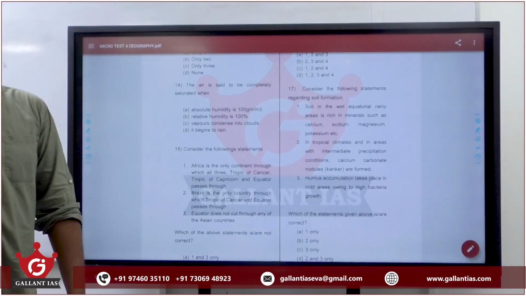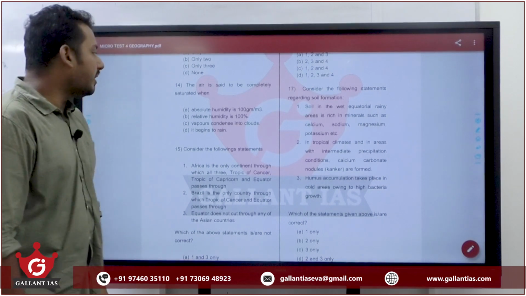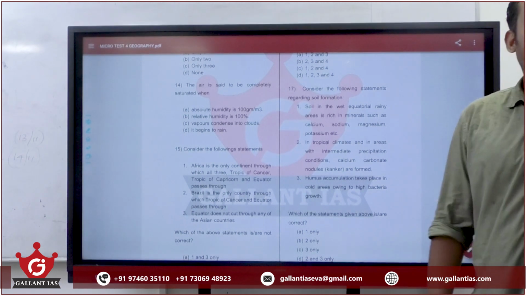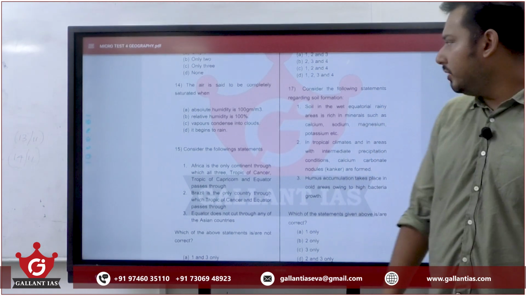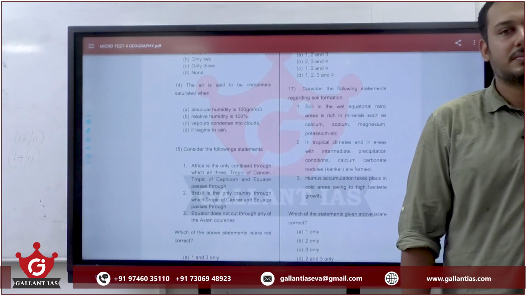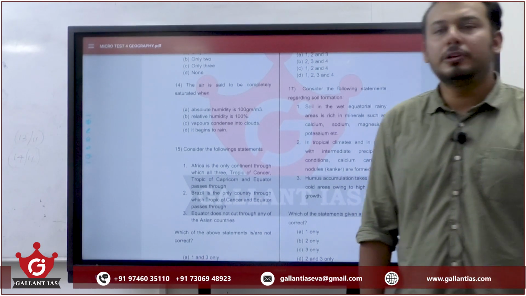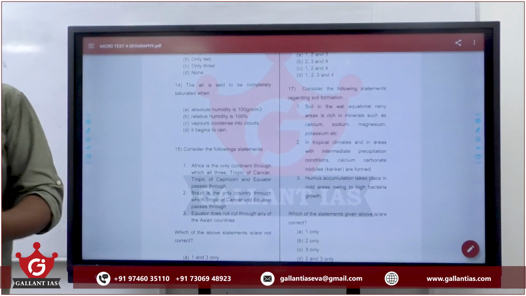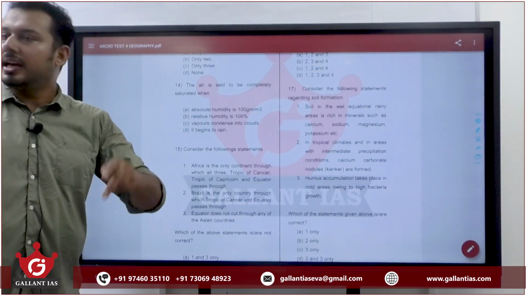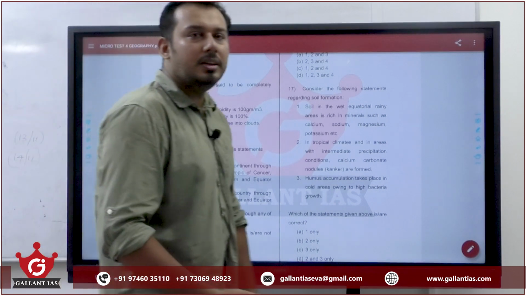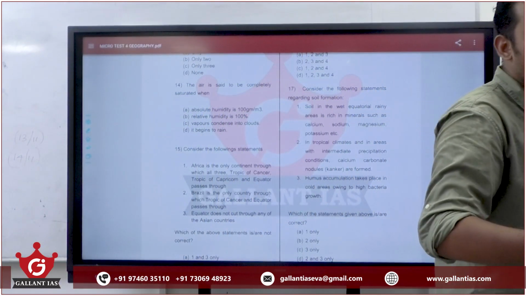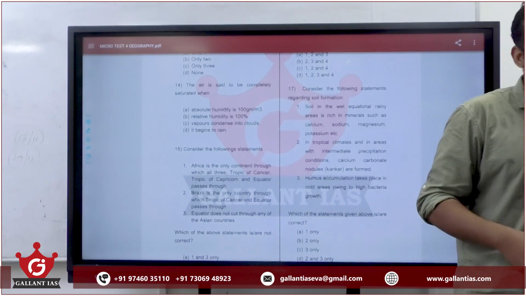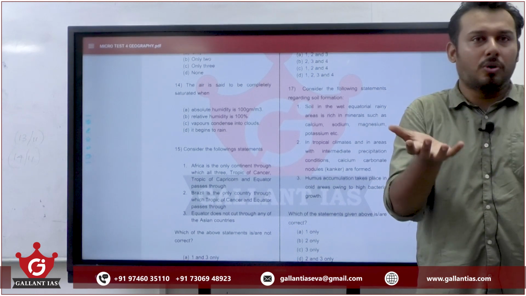The air is said to be completely saturated when absolute humidity is 100 gram per meter cube, relative humidity is 100%, vapor condenses into clouds when it begins to rain. When do we say the air is completely saturated? What is absolute humidity? The amount of moisture in air in gram per meter cube. That is absolute humidity. What is relative humidity? The amount of moisture in air in percent when compared to saturated air. Saturated air means it is the maximum amount of moisture that air can hold.